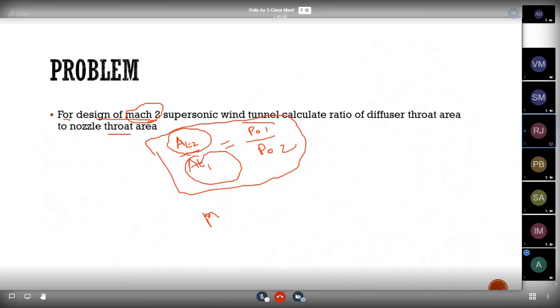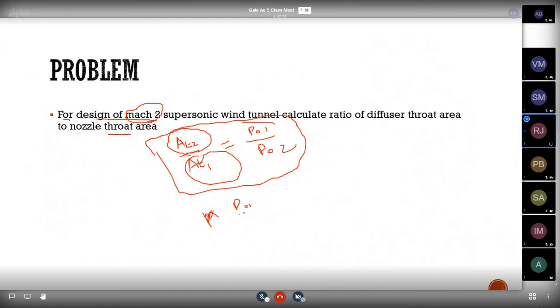like that. (A by A star) whole square equal to 1 by M square into 2 by gamma plus 1 into 1 plus gamma minus 1 by 2 into M square, whole power gamma plus 1 by gamma minus 1. That also we can use. Yes, the area ratio formula, the area Mach number relation, that you have used. But for this problem, for Mach number equal to 2, the P01 by P02 value will be there. So yes, by using this also we can solve.